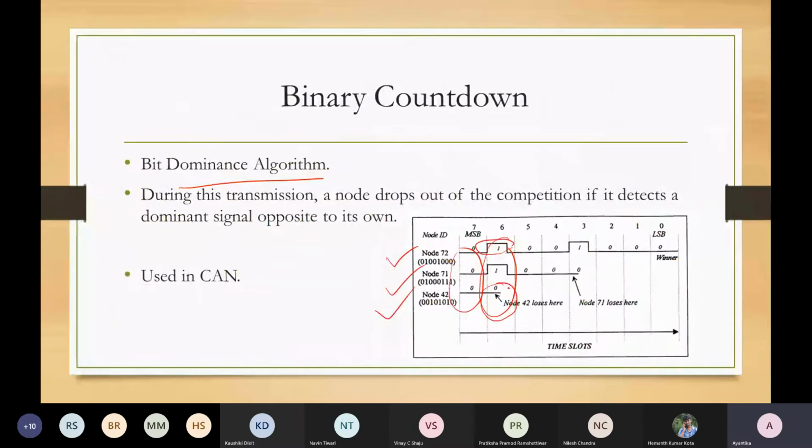Similarly, if we go for the binary countdown that was used in CAN, we are basically assigning a few bits just to decide who will take control over the bus. That means you are supporting this protocol with some extra bits, and those bits are not used in your actual communication.